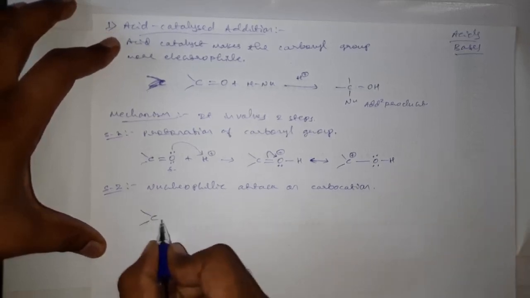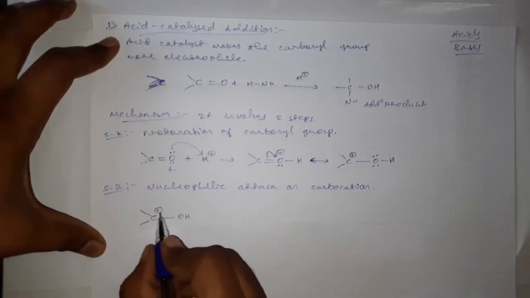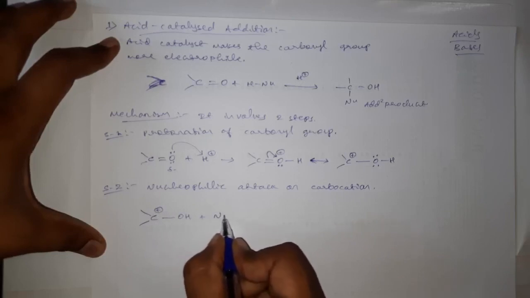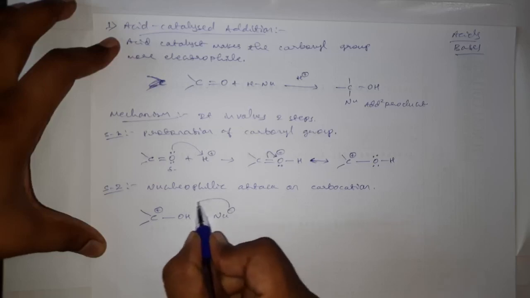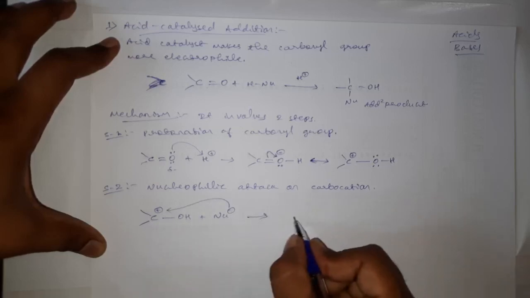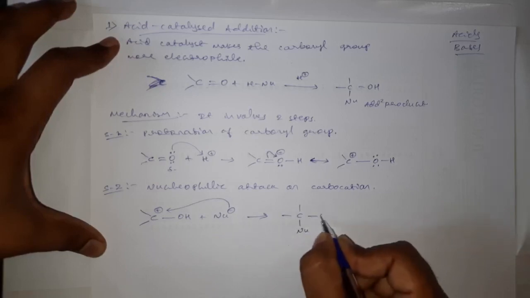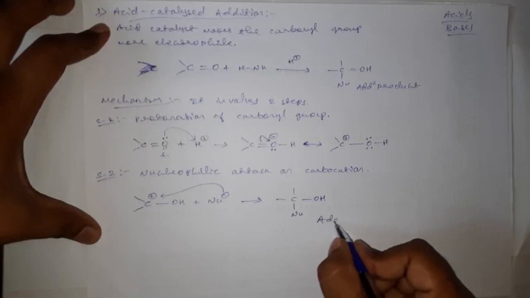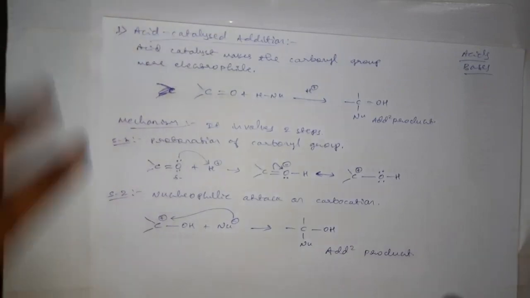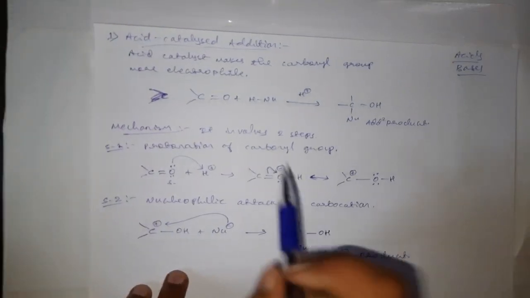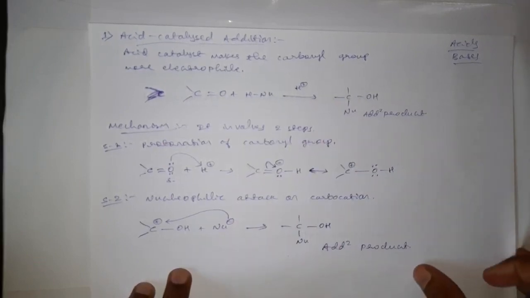See, this carbon with 3 bonds, which has a positive charge, is now attacked by the nucleophile, which has an electron rich center, and here we will get C single bond nucleophile and C single bond OH. This is the addition product. This is the reaction mechanism for the acid catalyzed addition of nucleophiles to the carbonyl group of aldehydes and ketones.